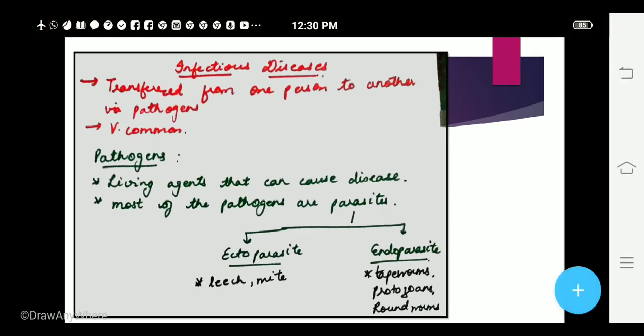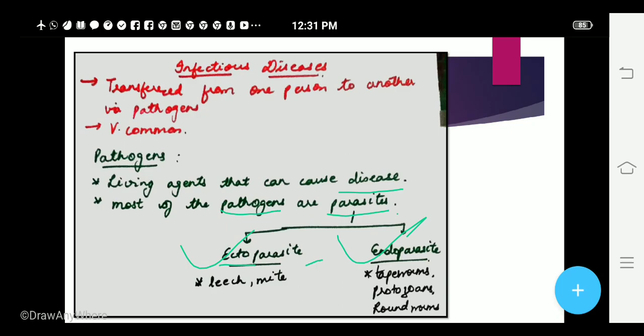Now let us talk about the pathogens. Pathogens are the agents that can cause disease, and most of the pathogens are parasites. That means most of the pathogens have the tendency to stay inside the body of the host and cause the disease. Now parasites are the ones which are dependent on the host for nourishment. They are of two types. I hope you have learned them in lower classes also. Ectoparasite and endoparasite, right? Ecto means outside.